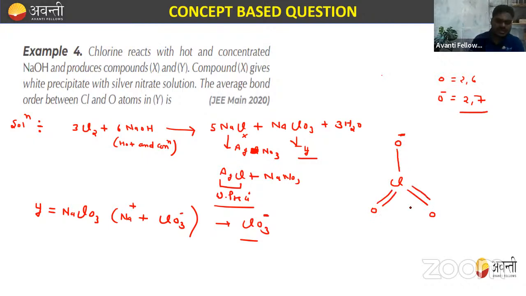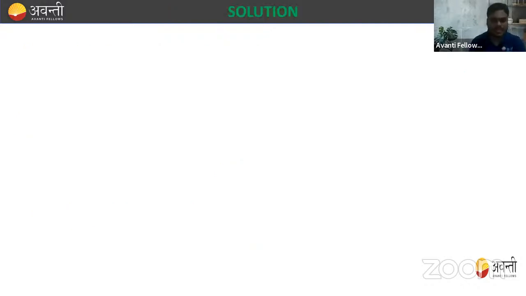Right, so this is the structure. So how will you draw the structure of this? This double bond may be here, this double bond may be here also, right? So let me draw the resonance diagram of this. We have Cl with double bonds and one single bond.